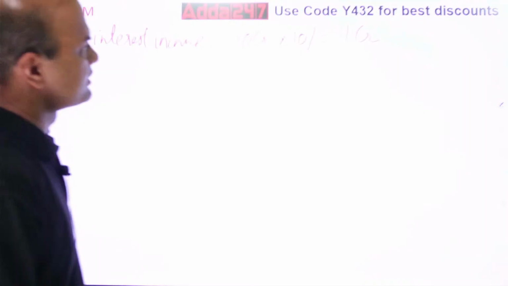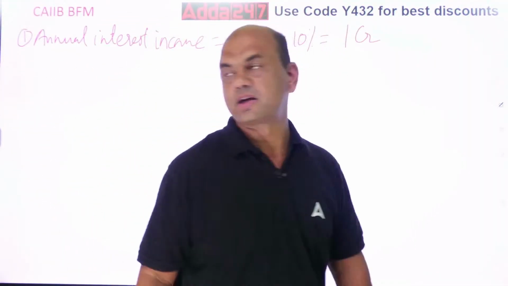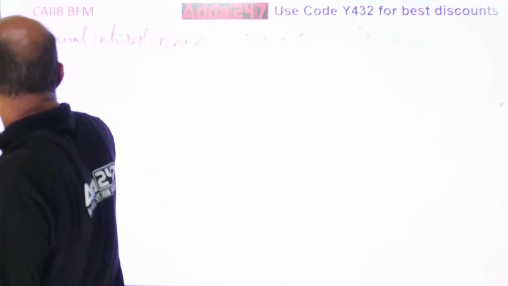Now what is the next one? Expected loss. What is the expected loss given? Probability of default is given as 3%. Let's calculate this. Expected loss.